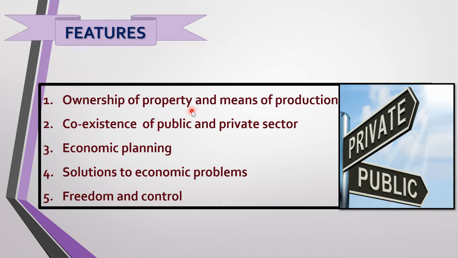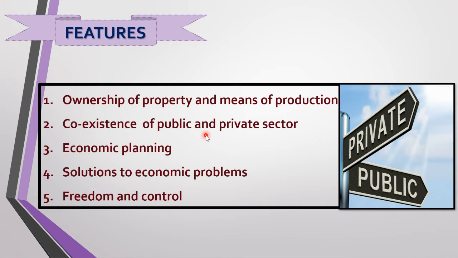So here we have the public sector as well as the private sector. The means of production and properties are owned by both private and public. Public and private have the right to purchase, use or transfer their resources. Any individual can buy a property, he can use it, or he can also sell it, or he can transfer his property to someone else.